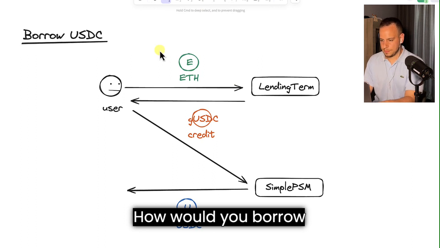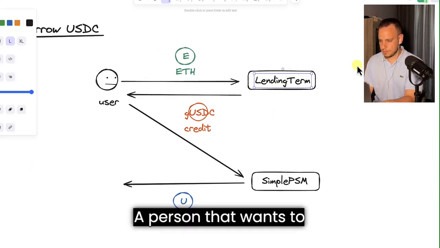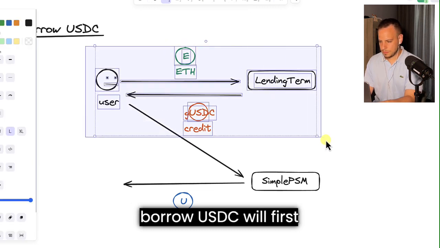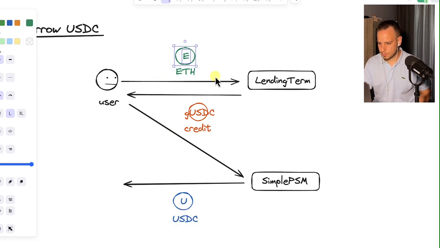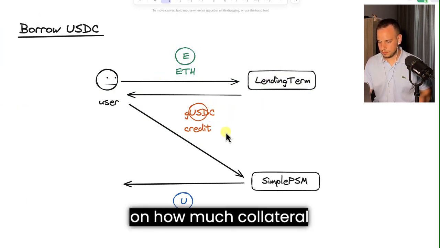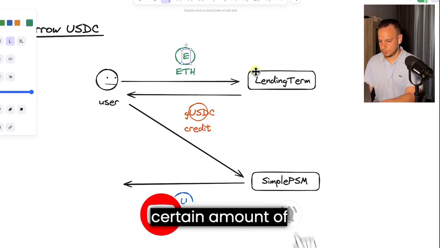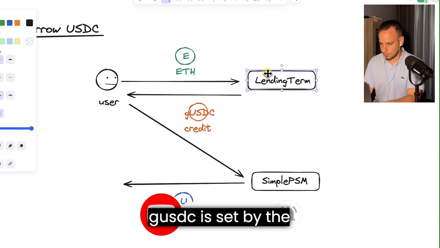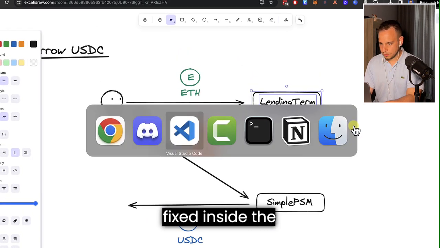How would you borrow USDC? A person that wants to borrow USDC will first have to deposit collateral into a lending term. The parameters on how much collateral you need to deposit in order to borrow a certain amount of GUSDC are set by governance, and fixed inside the lending term.